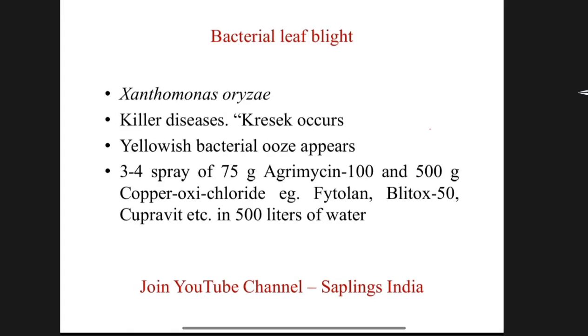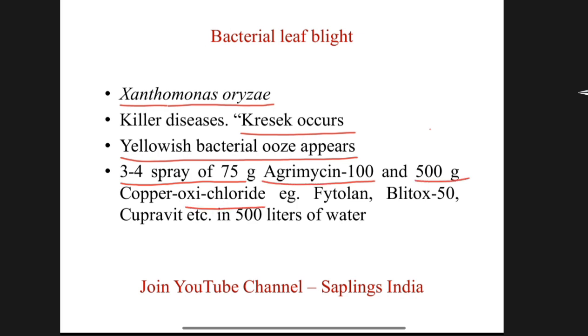Bacterial leaf blight disease in rice caused by Xanthomonas oryzae. Cracks occur in this disease. Yellowish bacterial ooze appears. For avoiding this disease, 3 to 4 sprays of 75 gram agromycin 100 and 500 gram copper oxychloride should be used in 500 liters of water.